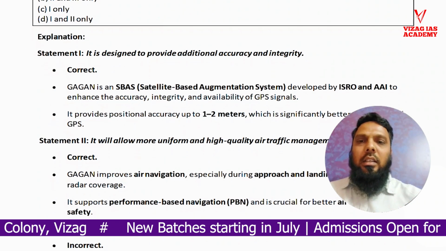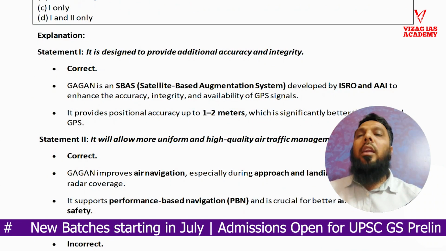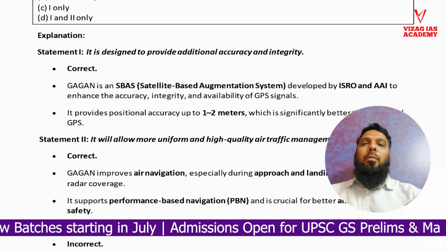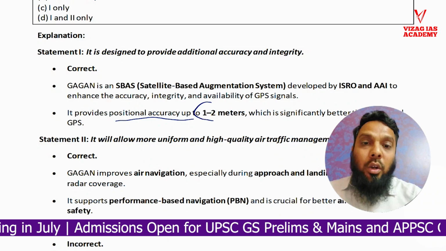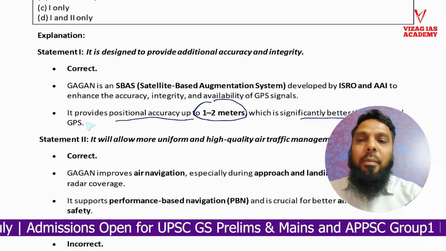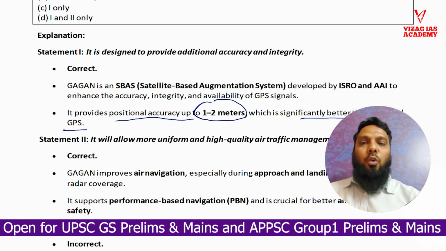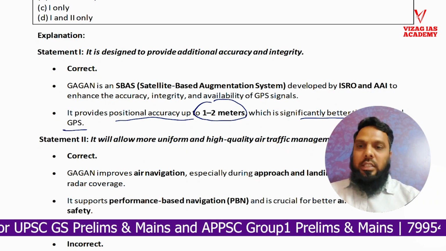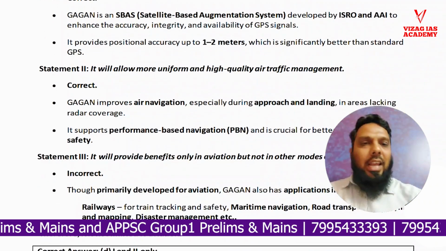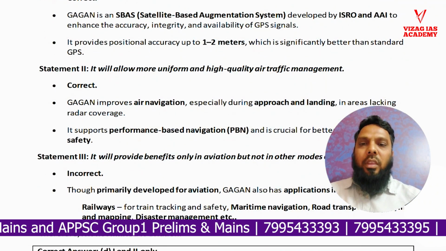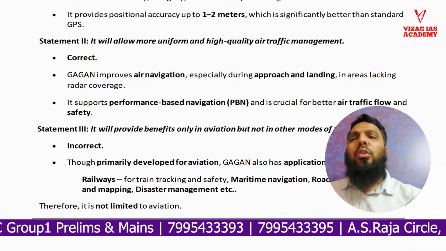Statement 1 is correct. Gagan is a SBAS, meaning satellite based augmentation system, developed by ISRO and AAI. Now it provides positional accuracy up to 1 to 2 meters, which is significantly better than GPS. So this we have discussed in class, and definitely it is better. So statement 1 is right, and if statement 1 is right, we also see that statement 2 improves air navigation, approach and landing, right? It supports performance based navigation, therefore statement 2 is also right.